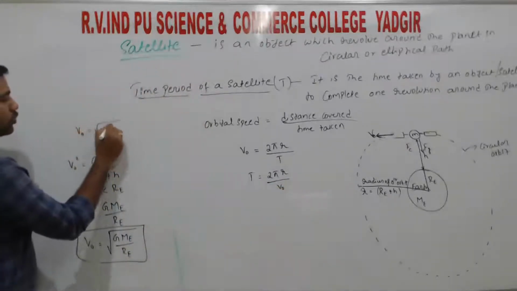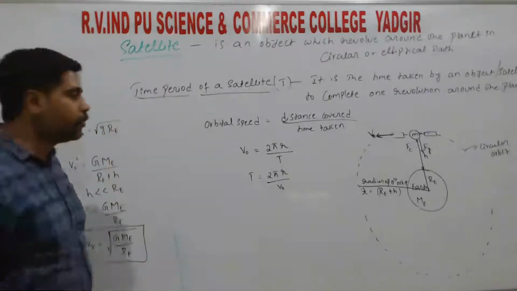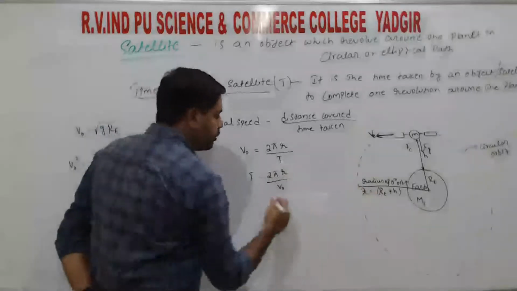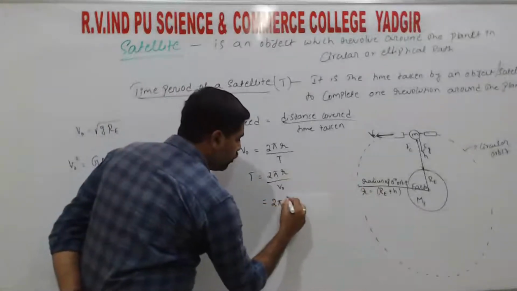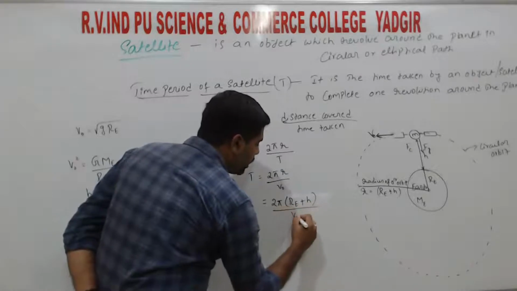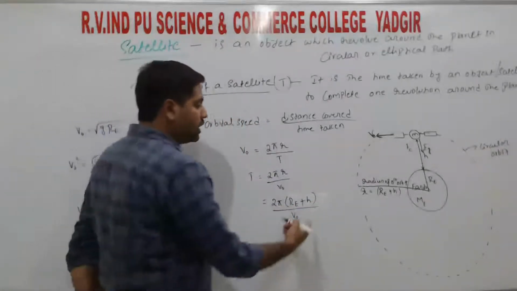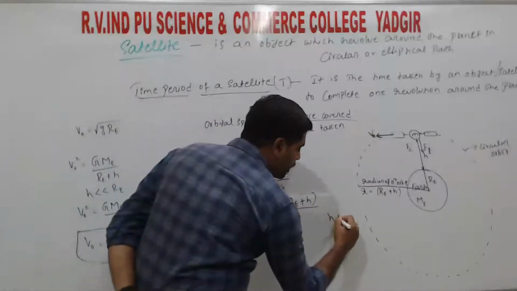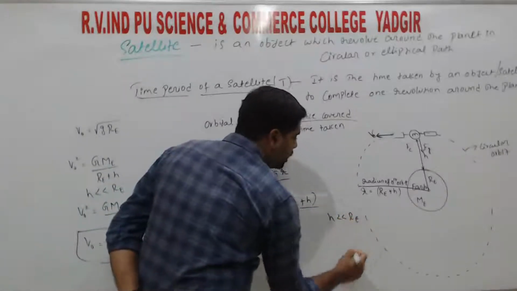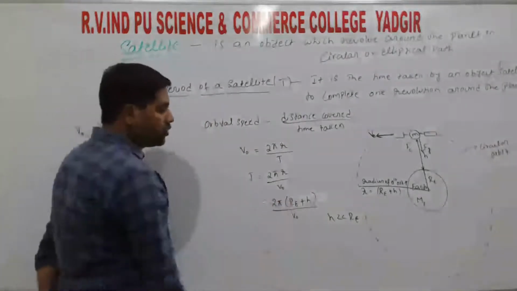VO is equal to square root of g into re. So here r is replaced by re plus h, that is 2 pi (re plus h) whole divided by VO. Considering the cases where h is very small compared to re, we can neglect the h value. So h is equal to 0.